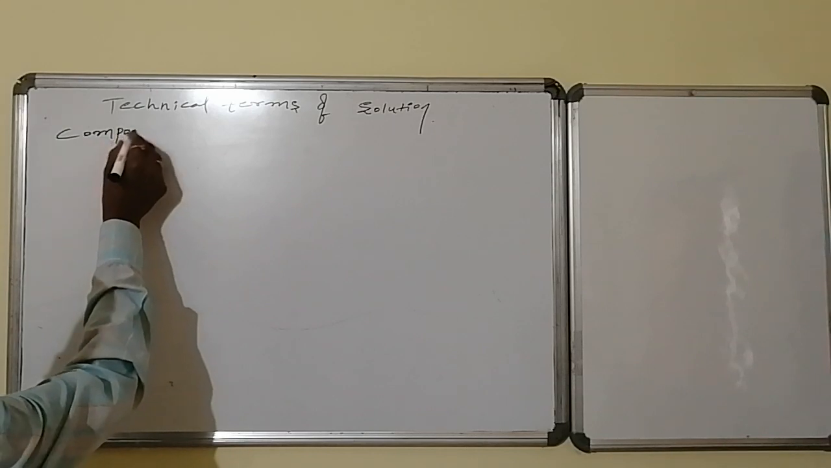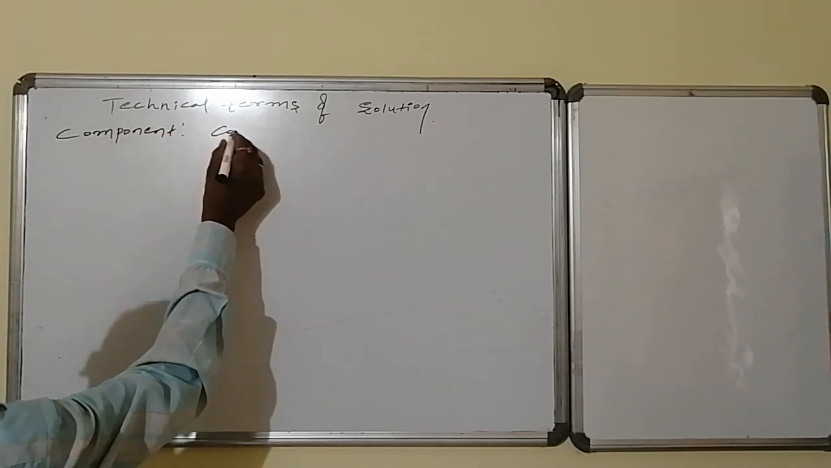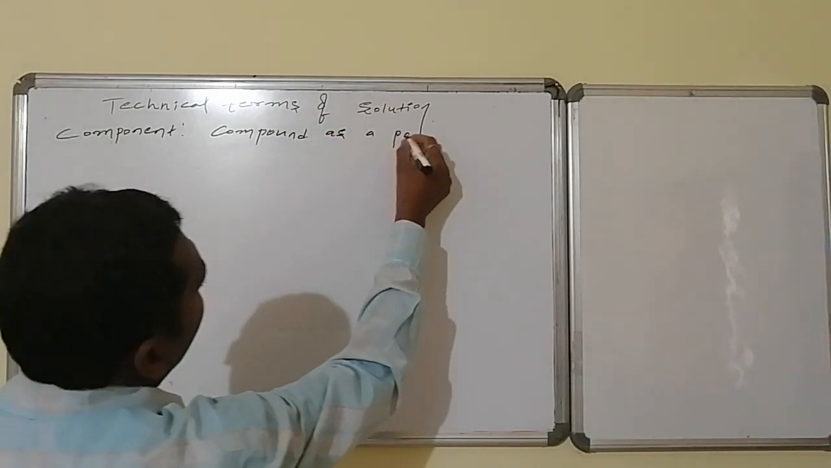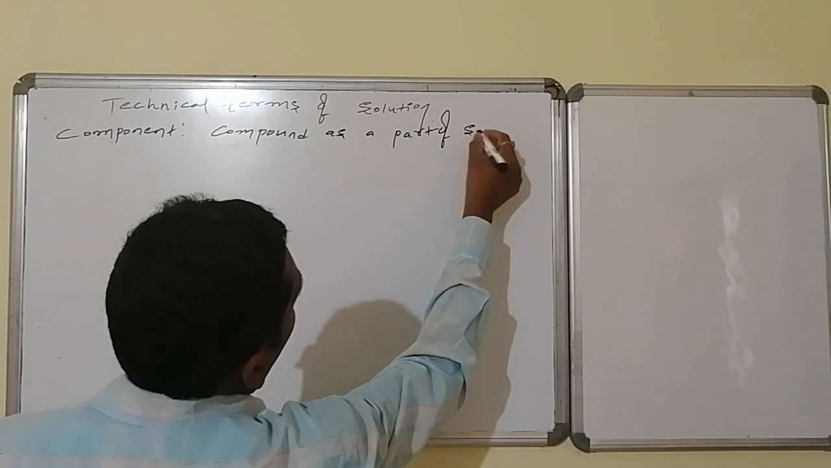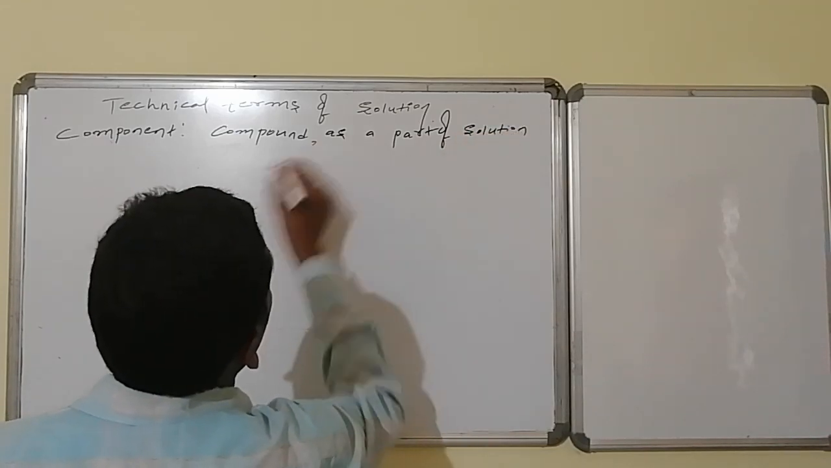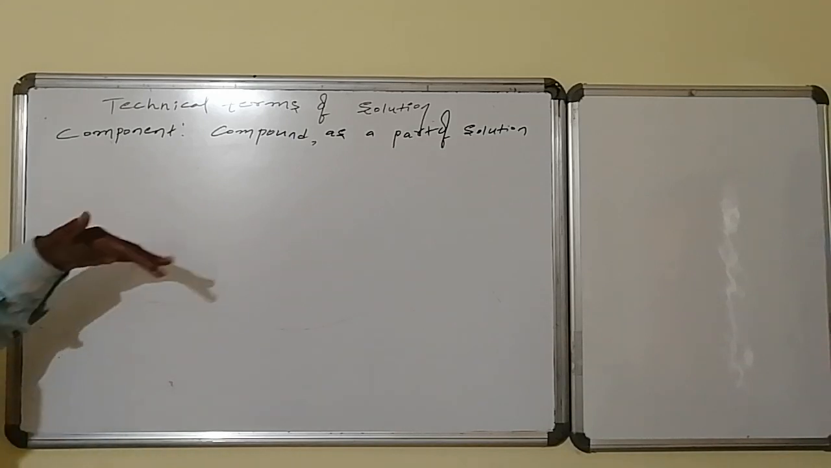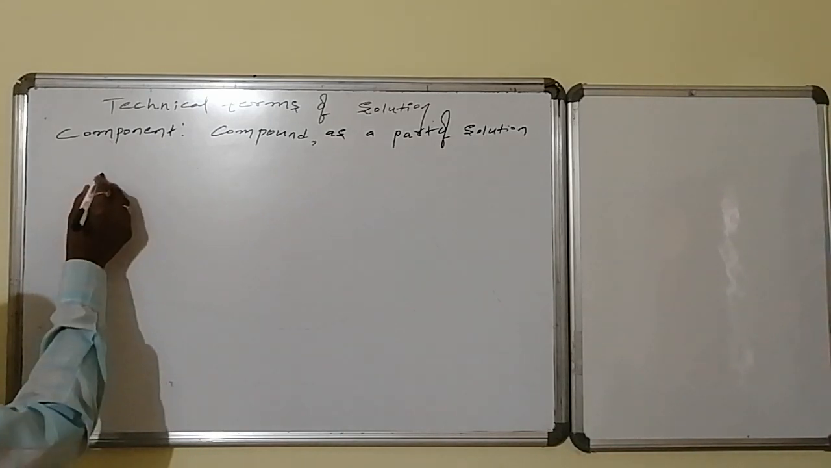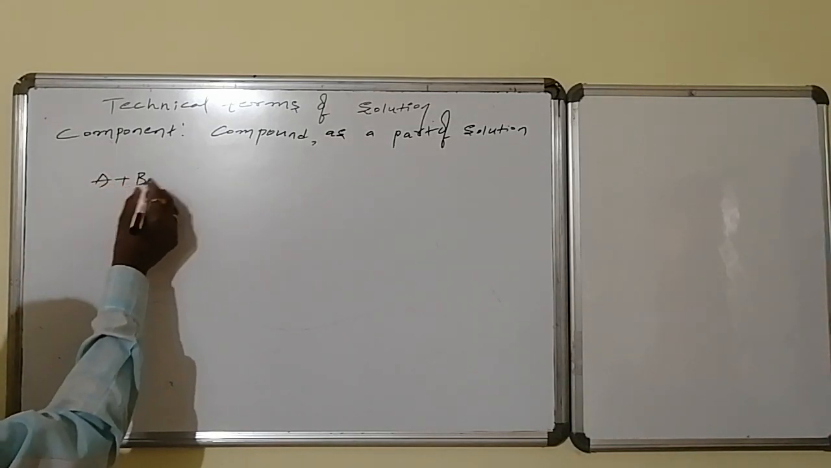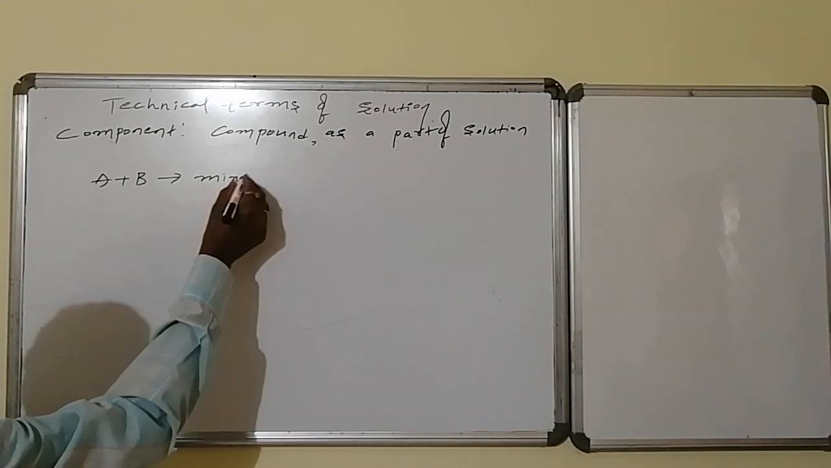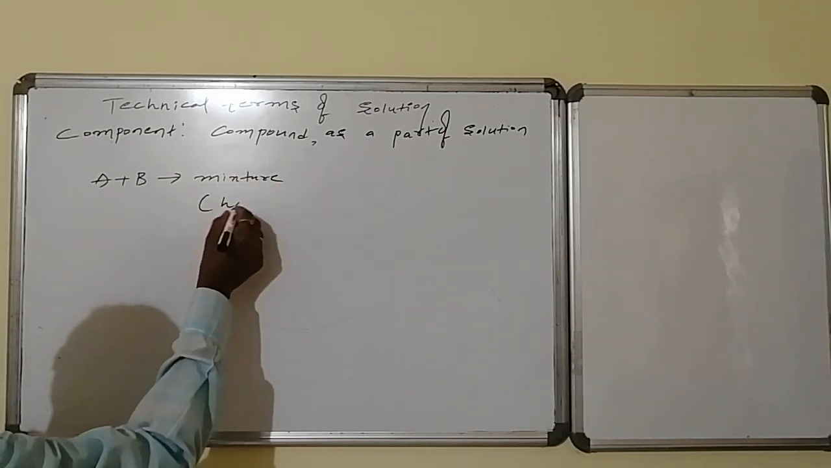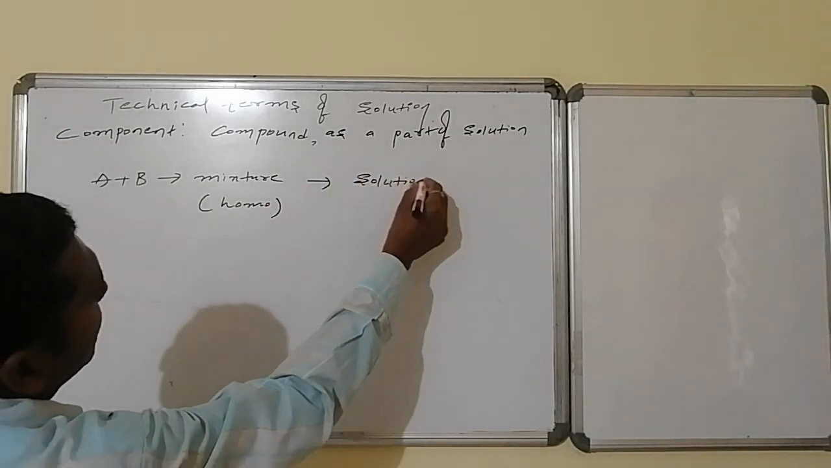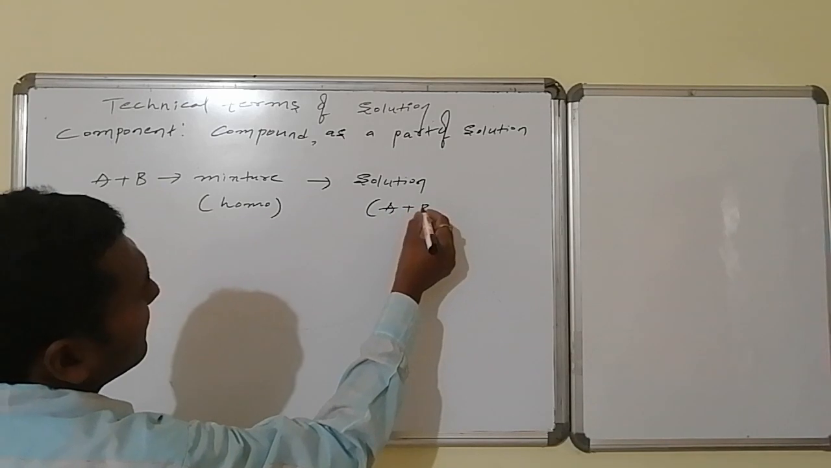What is meant by component? A component is a compound that is part of a solution. So let us go for a basic solution and the technical terms involved in it. I am taking a combination of two compounds, A plus B. This is forming a mixture, but I came to know that this mixture is homogeneous in nature. Hence this is said to be a solution of A plus B.